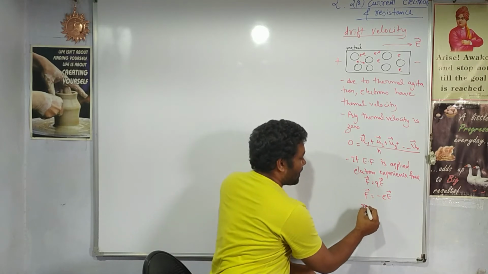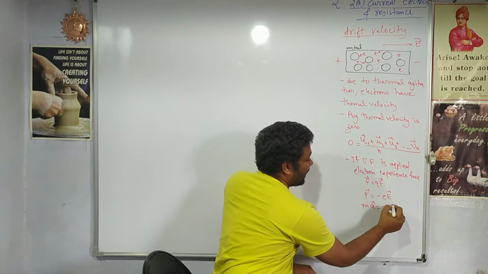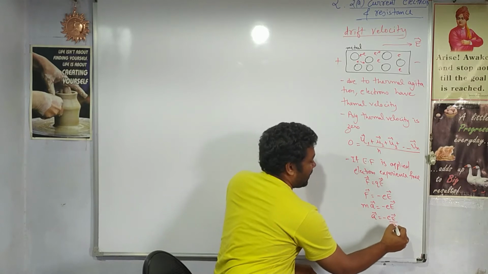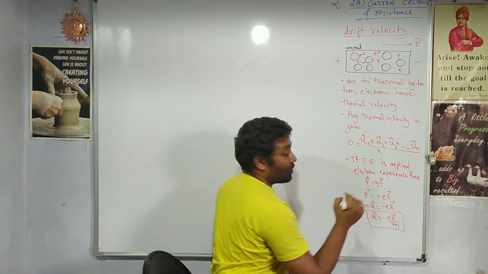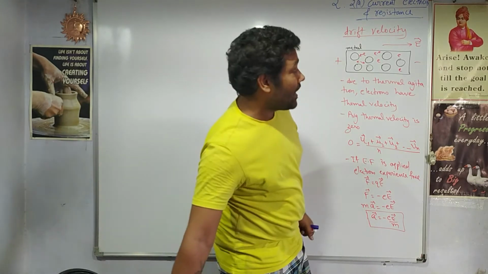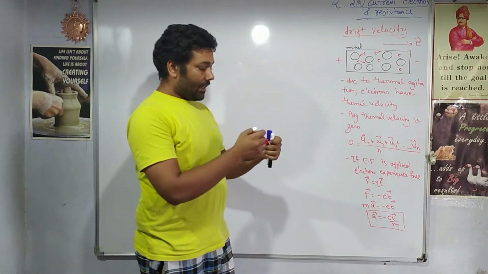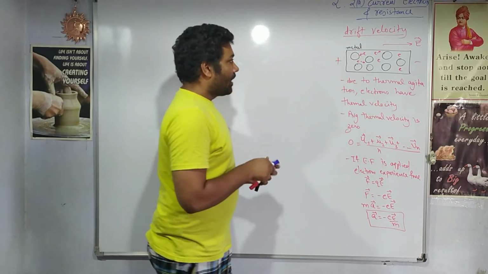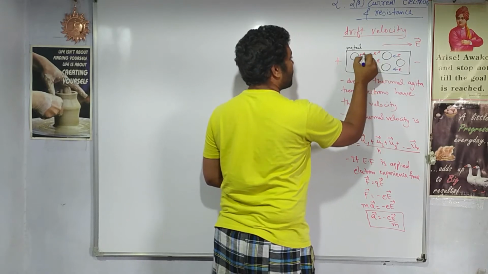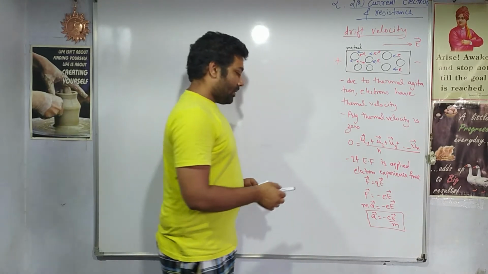If we solve this, let the mass of the electron be m and the acceleration be a. Then m a equals minus eE, so the acceleration of the electron is eE by m. This is the acceleration experienced by the electron. Now, as the electrons are experiencing acceleration, what will happen? This acceleration is acting towards the left direction. So all the electrons, instead of moving randomly, now have acceleration only in one specific direction, towards the left. So now electrons will start to move towards the left.